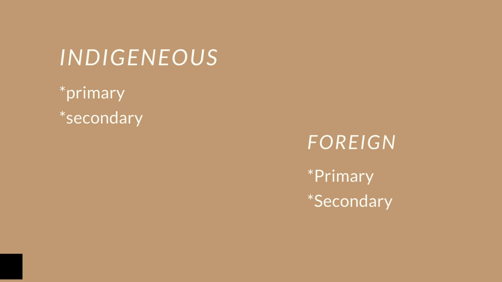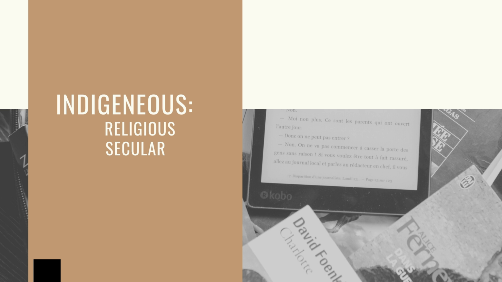Basically, sources are classified into two types. They are indigenous and foreign. Indigenous sources mean written by local people, and again they are of two types like primary and secondary. Foreign sources mean written by foreigners, and in the same way they are of two types like primary and secondary.